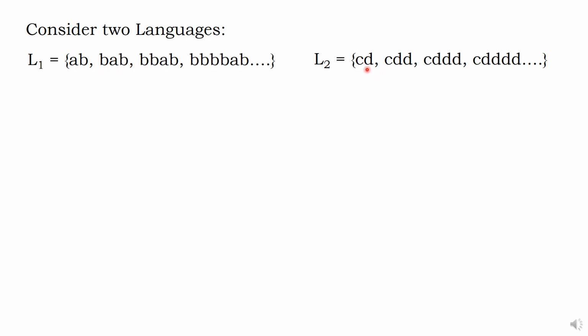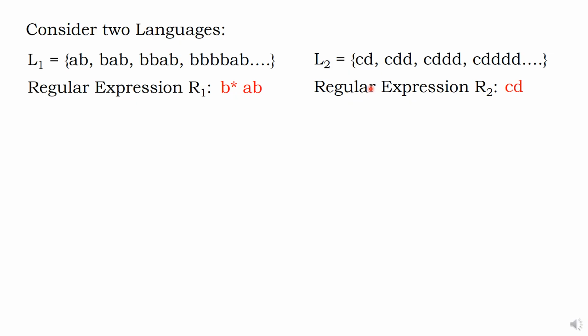Yes. The other starts with CD, ending with any number of D's. So what is its expression? Ending is AB, starting with B star. Here, starting is CD, and the ending can be anything, so it is D star. Now there are two languages and their expressions.